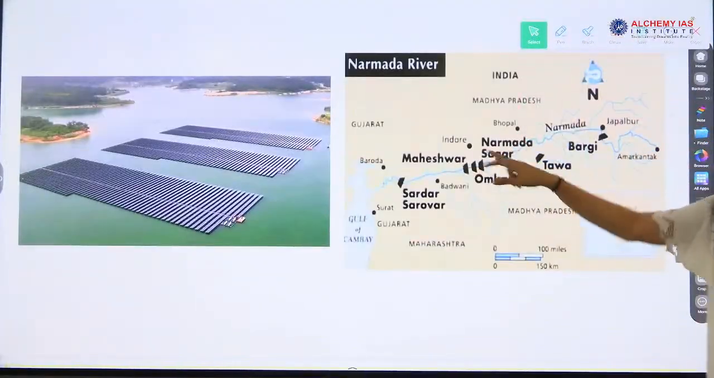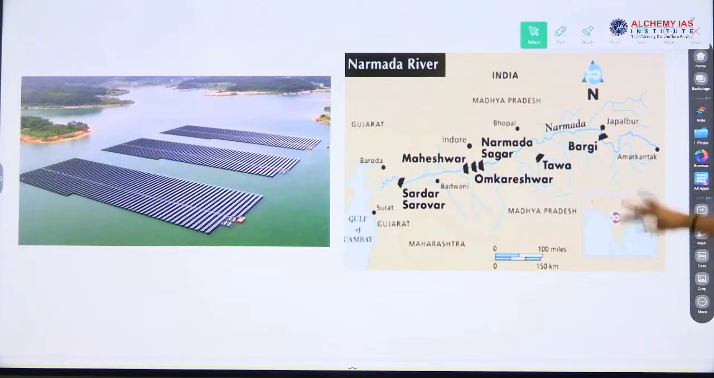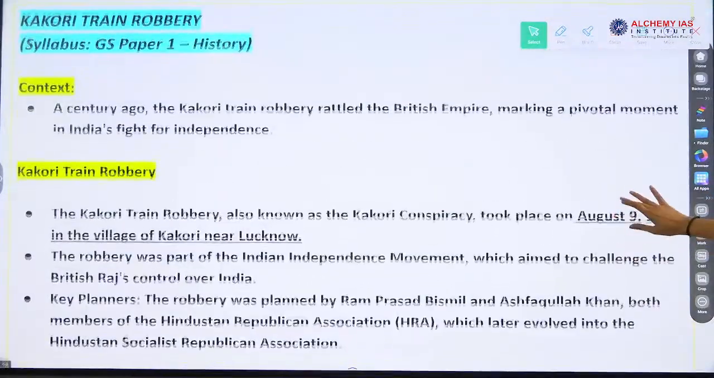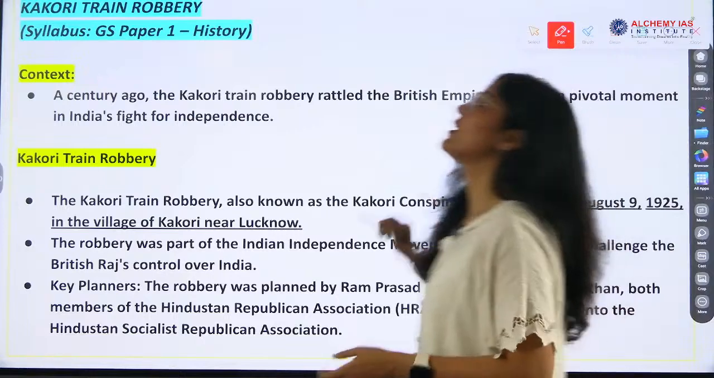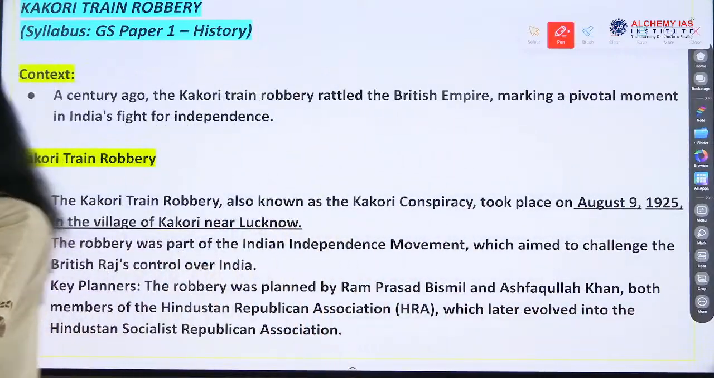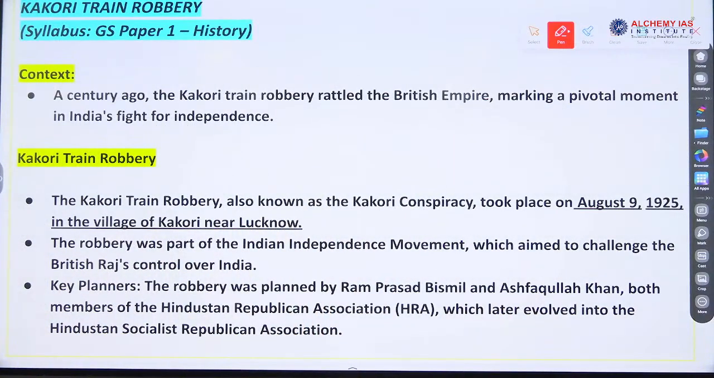So this is the dam, okay? Kakori train robbery. Suraj, what is Kakori train robbery?